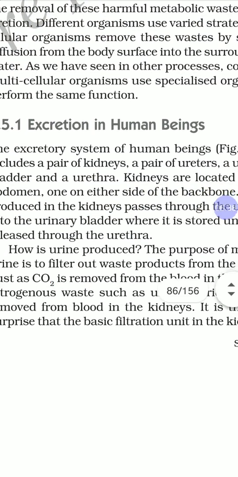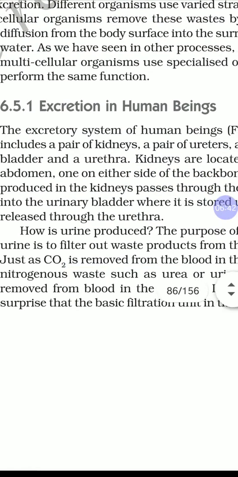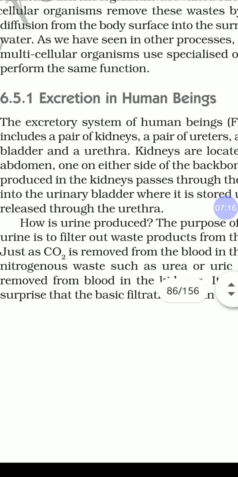Once again, I am telling children how urine is produced. The purpose of making urine is to filter out waste products which are present in the blood. This job is done by the kidneys. There will be urea and uric acid in the blood that has to be removed. Like there is a basic unit in the respiratory system called alveoli, even in the kidney there are many small filtration units called nephrons.